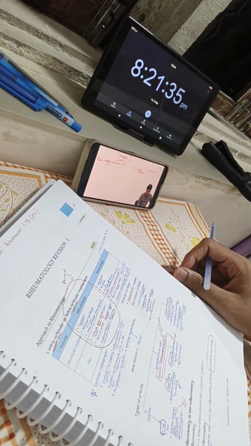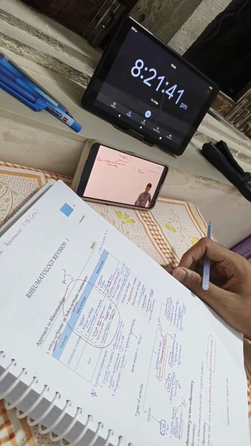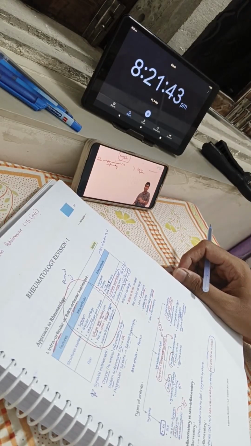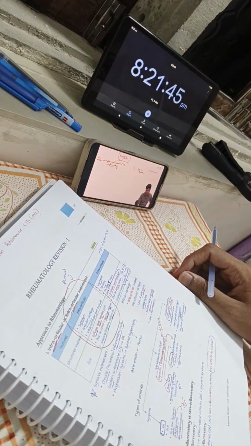So the key word here is that it is the most common multi-system inflammatory autoimmune CTD. Now, why is this word inflammatory very important? It is very important because inflammatory issues are what the rheumatologist deals with. Non-inflammatory issues are generally not dealt with by the rheumatologist. They are dealt with by the orthopedician.